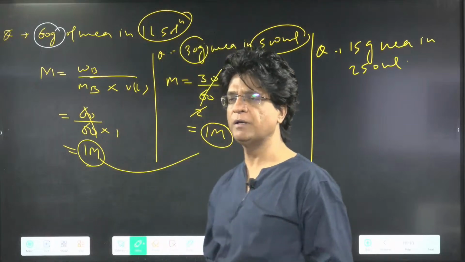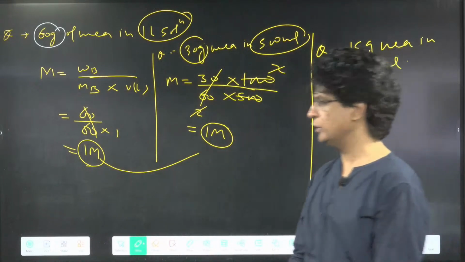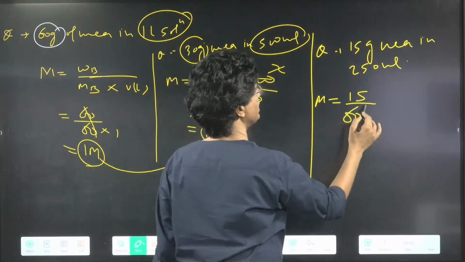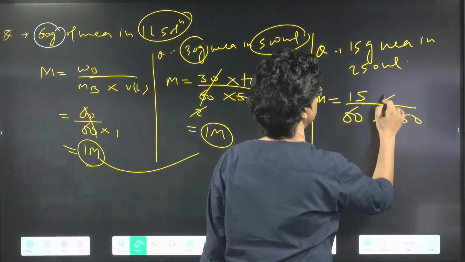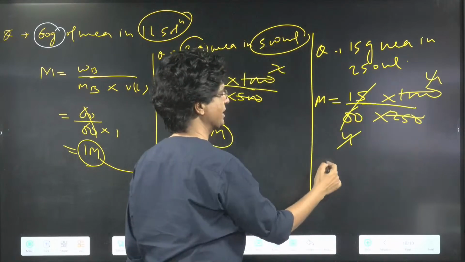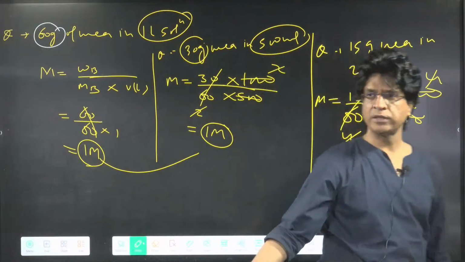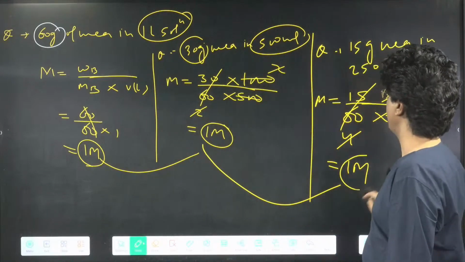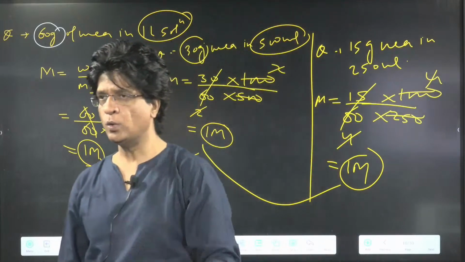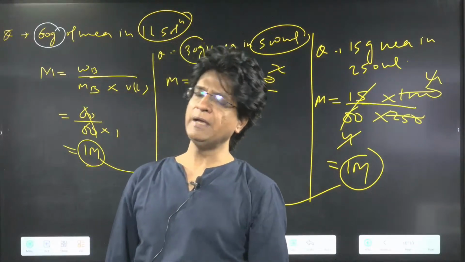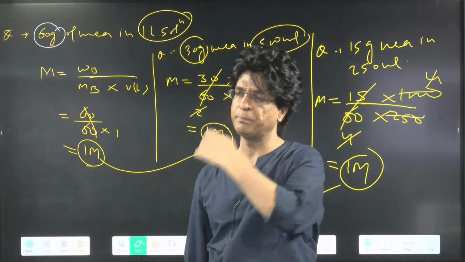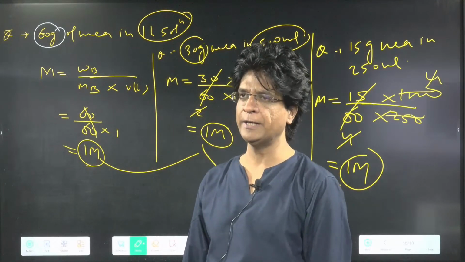Number of moles have become 1/4, so has the volume. So molarity will be 15 upon 60, 250 upon 1000. 4 and 4 cancel, again 1 molar. So this is a third method of having 1 molar urea solution. Similarly, there will be infinite ways of preparing 1 molar solution. Every concentration term is a ratio, and to get the same ratio, there are billions, infinite ways. Are you getting it?